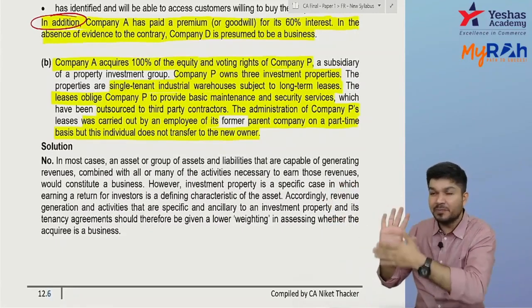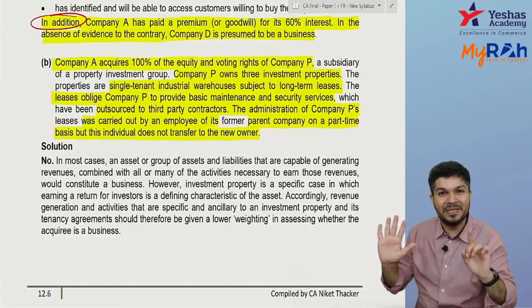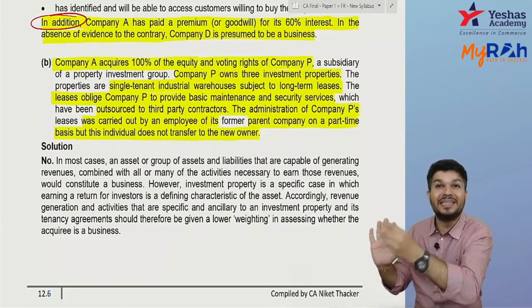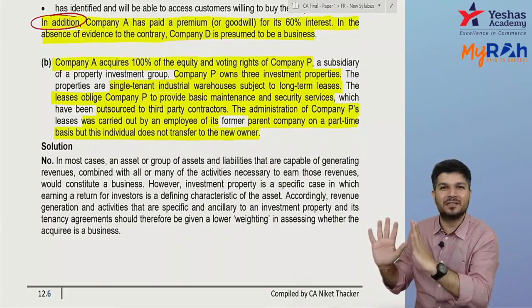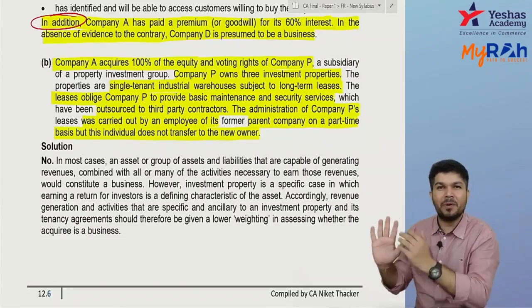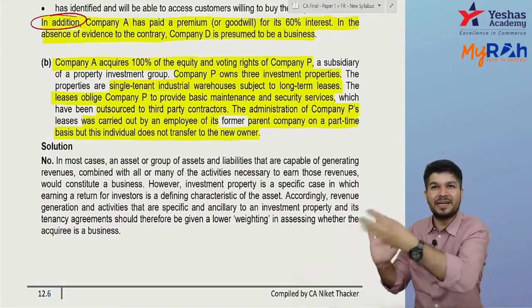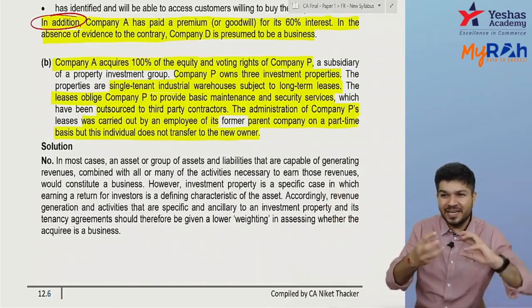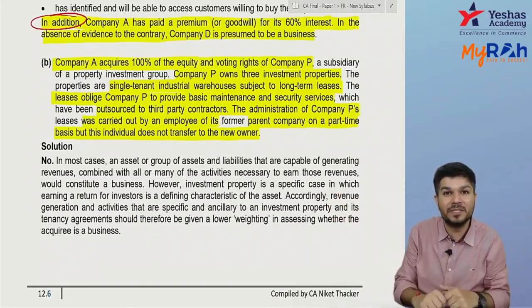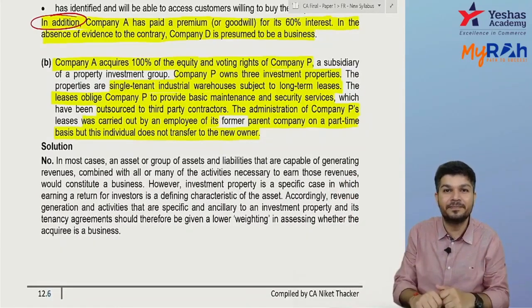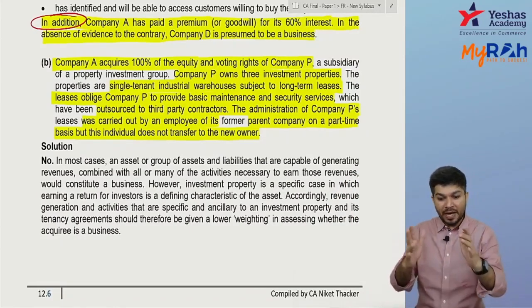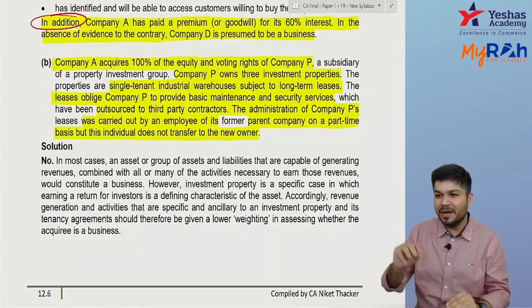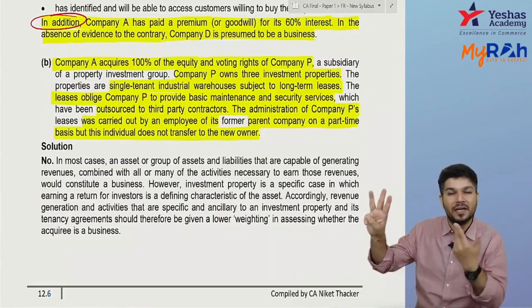See, investment property is an asset wherein the revenue, the rent, is linked with it. When I acquire an investment property, there is always some output coming, the rental is coming to me. That doesn't mean that there is a business over here. That is a characteristic of investment property, generating rental income. Actually, when I'm acquiring P Limited, it's nothing but 3 properties acquired, nothing else.